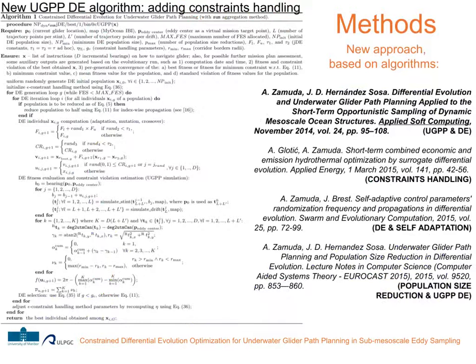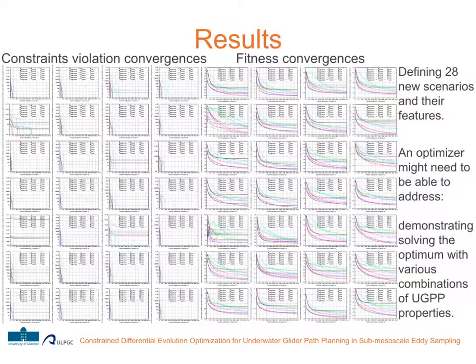The outline of the optimization approach can be seen on the left side here, listing the DE mechanisms and the trajectory evaluation procedure. On the right side, basic papers on which this paper builds are listed. The initial underwater glider path planning with DE was published in this journal, the constraints handling approach was utilized as in a paper for energy scheduling, and the control parameter self-adaptation was based on a recent paper discussing the randomization aspects in DE. The last incorporated paper studied the use of population size reduction mechanisms.